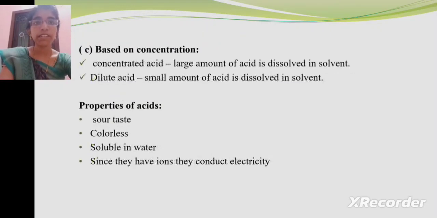Based on concentration, acids are divided into concentrated acids and dilute acids. A concentrated acid has a large amount of acid dissolved in solvent, whereas a dilute acid has a very small amount of acid dissolved in solvent. Then, acid is sour in taste, it is colorless, and it is soluble in water. Since they have ions, they conduct electricity. These are some properties of acids.